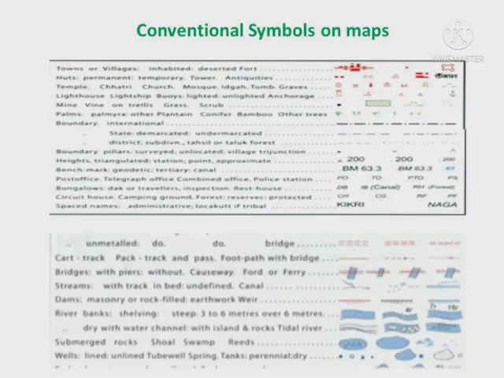Cutting with tunnel. Contours with sub-features. Rocky slopes, cliffs. Sand features, flat sand, hills and dunes, shifting dunes. These are called the conventional symbols.